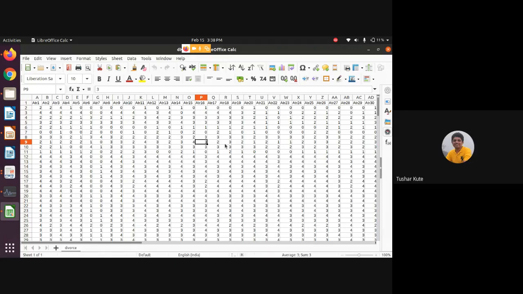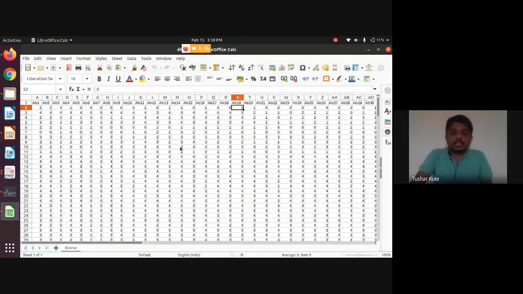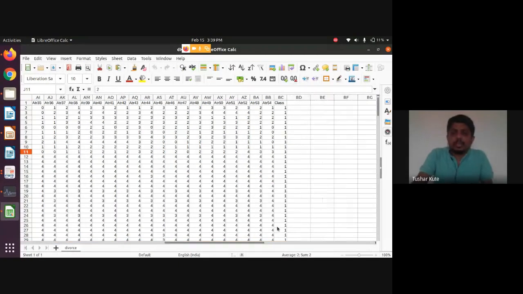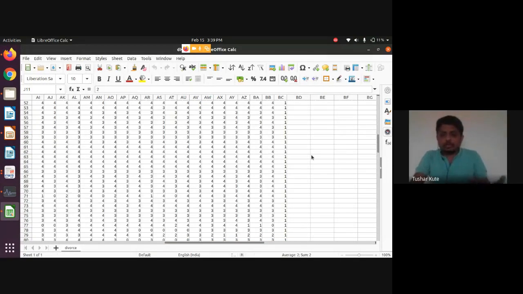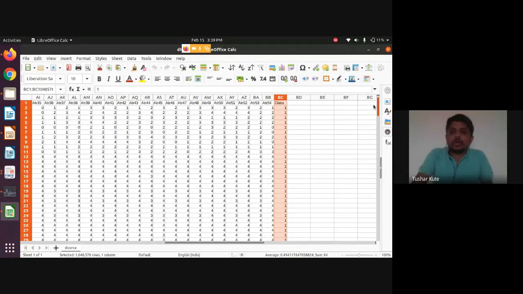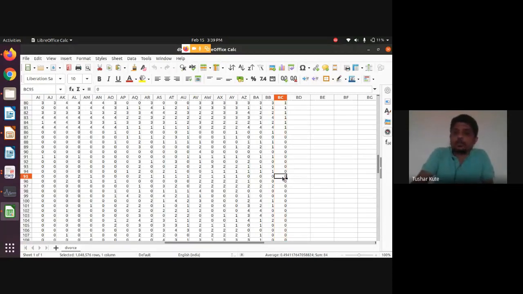They have filed the case for divorce, and the questions are given such that the particular person, whether male or female, has to give a rating to each question. This particular data was taken before the divorce. Lots of data is there for many different couples. 50 questions are there, 54 I think. And when they were filing the divorce, that time the data was taken, and the last column is created here. It shows a value of 0 or 1. 1 means the couple has taken the divorce, and 0 means the couple has not taken the divorce.